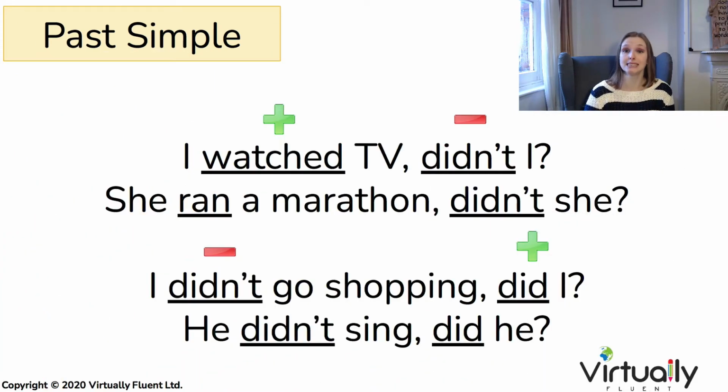Moving on to the past simple tense, again, there are two possibilities. Either did, which is the most common with any verb, or was, were, with the verb to be. I watched TV, didn't I? She ran a marathon, didn't she? I didn't go shopping, did I? He didn't sing, did he?